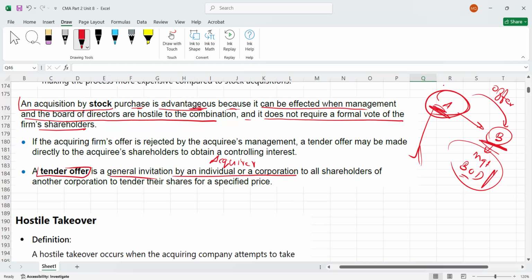So a tender offer is a general invitation by an individual or a corporation to all shareholders of another company to tender their shares for a specified price. Obviously A will offer a very good price, maybe slightly higher than even the market price, so the shareholders might be interested in selling their stocks to A. This is what is called acquisition by stock.